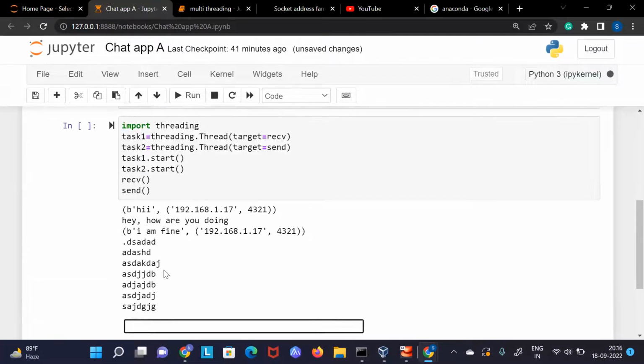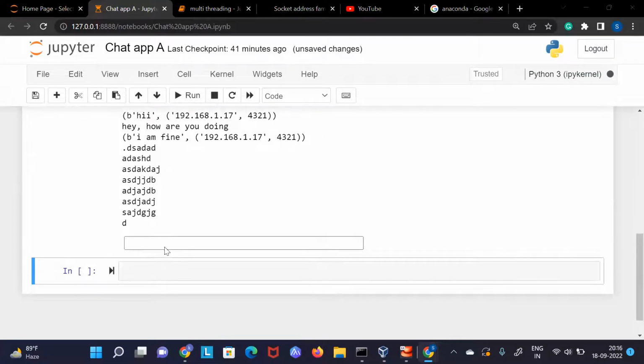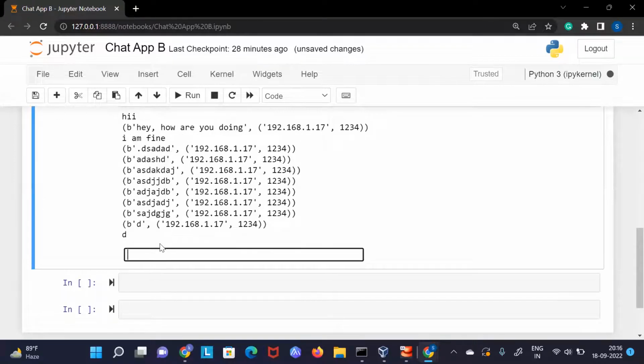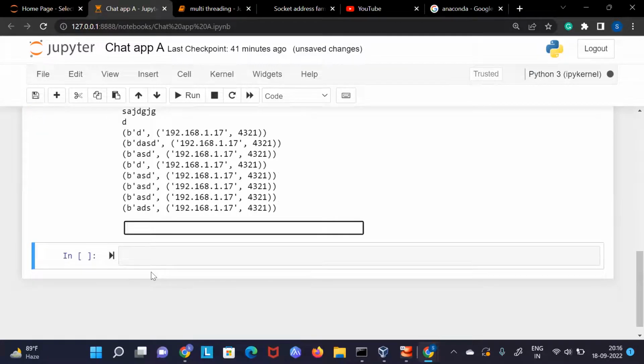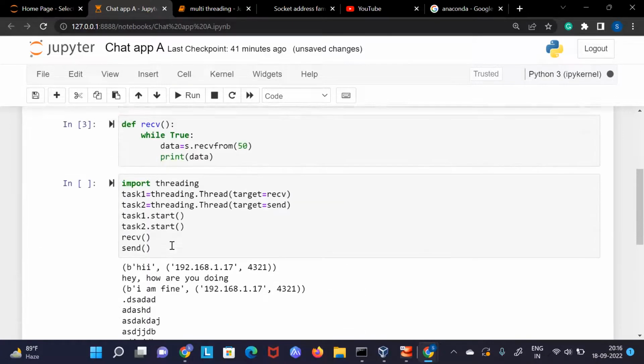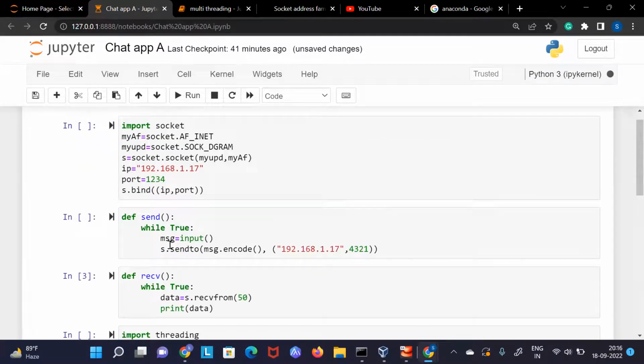So it's not like if I type here, then here also I have to type something. It is not like this. If from one place you want to keep on typing, then you can keep on doing this. It will keep on receiving this. It is very similar to what you can see in WhatsApp. Now, the same thing you can integrate with a web application. You can create your own chat application.